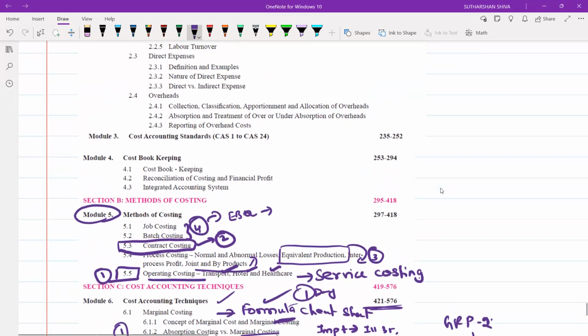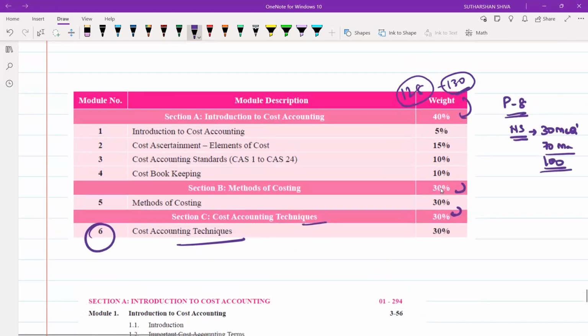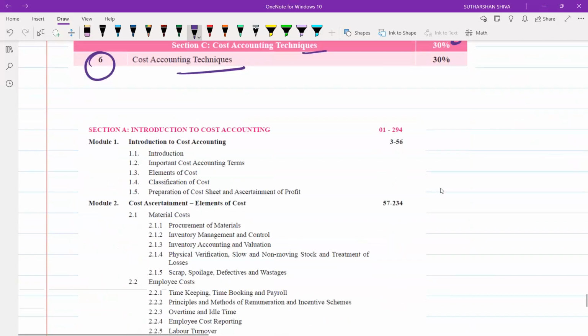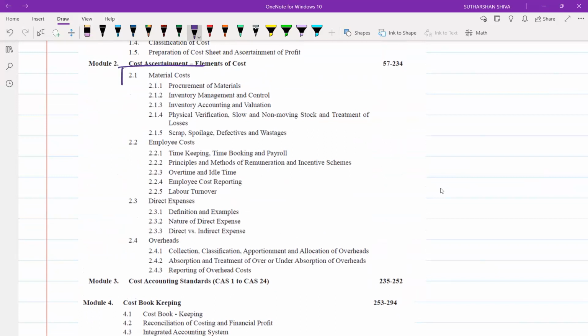Once you've completed module 5 and module 6, half of the portion is over, correct? Half of the portion you have done, even though it is a module. Major concepts you have completed. Next, we'll go with material costing.